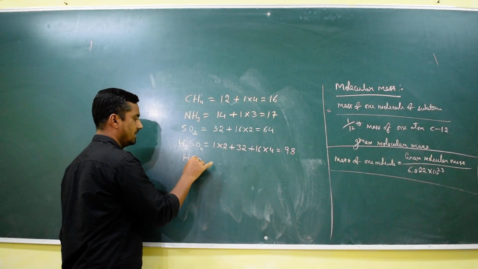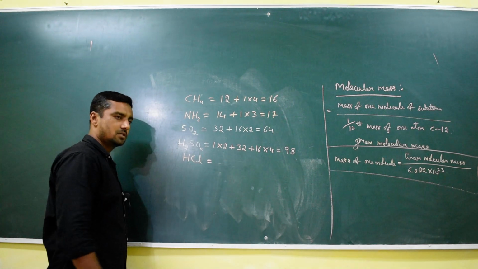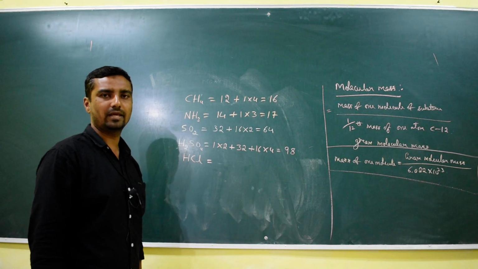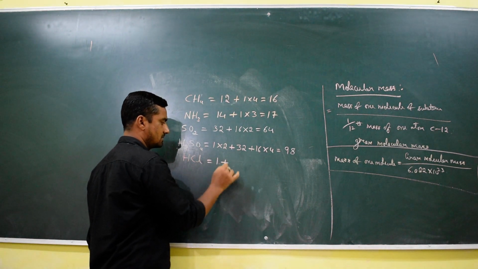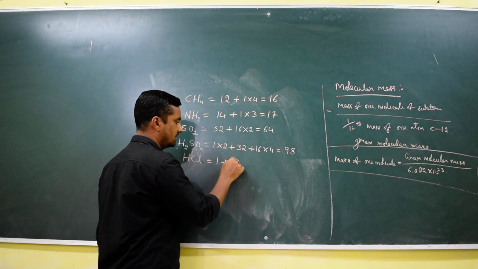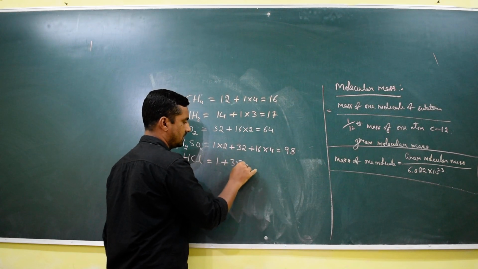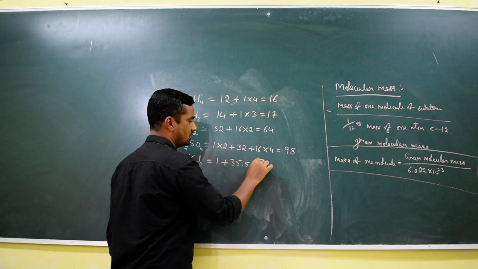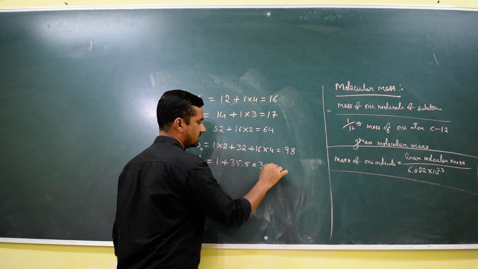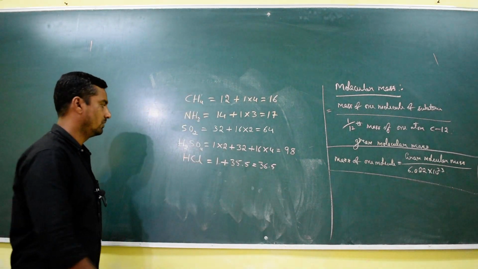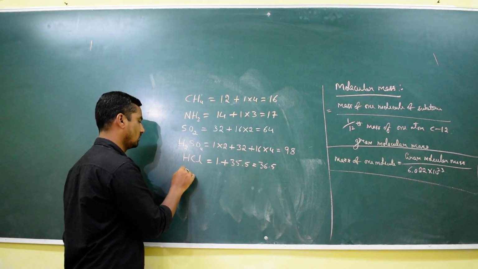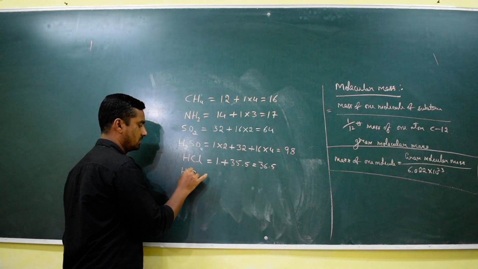Come for one more compound, HCl, hydrochloric acid. The hydrogen is 1 plus the mass number of chlorine is 35.5. So that comes to 36.5. One more acid, HNO3, nitric acid.